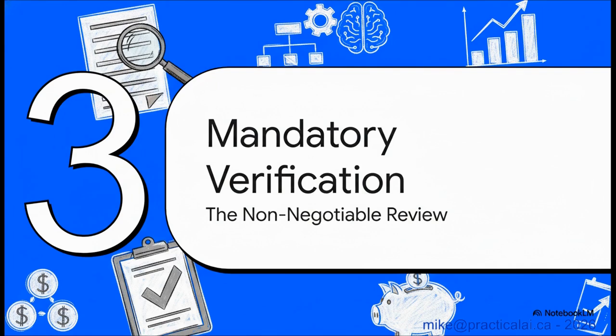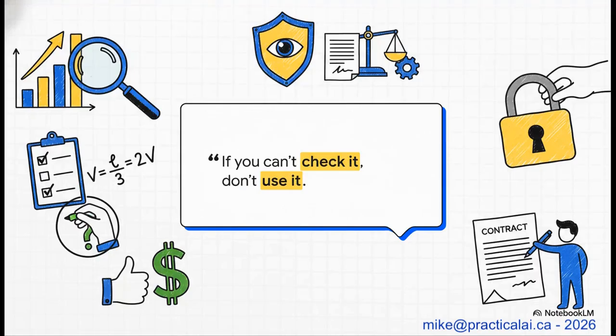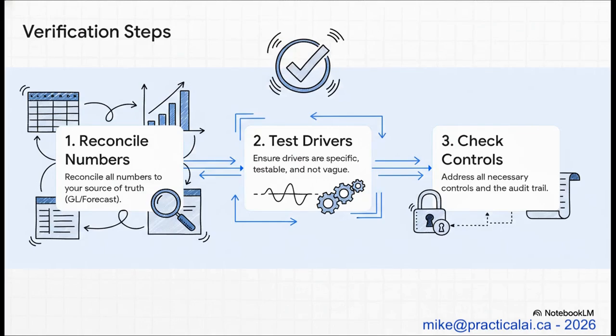Okay, now even with the absolute perfect prompt, our job is not done, not even close. We've got a first draft from our AI intern, but now comes the most critical step for any finance professional, the mandatory review. This part is completely 100% non-negotiable. I want you to let this one sink in for a second. If you can't check it, don't use it. At the end of the day, you are the one signing off on this work. The AI has zero accountability. You have all of it. Its output is just a draft, it's a starting point, and it is your professional responsibility to validate every single bit of it.